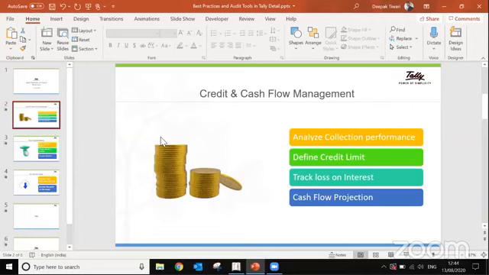So the section which I have to cover is about credit and cash flow management. After that, I'll cover the inventory valuation part, and after that, as my teammate said, the remote access: how to access the Tally data remotely, and how we can see the Tally reports on a browser. So these 3 major topics I'm going to cover. I would try to complete my topics within the time frame.